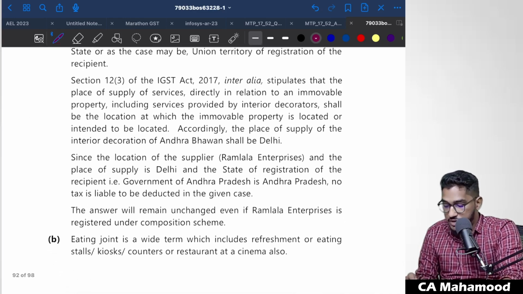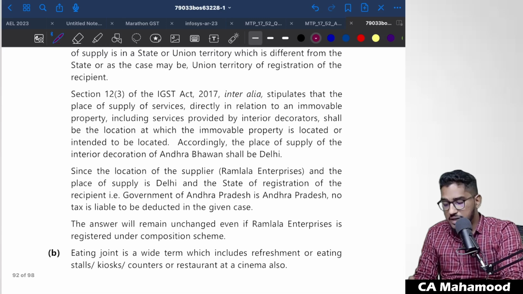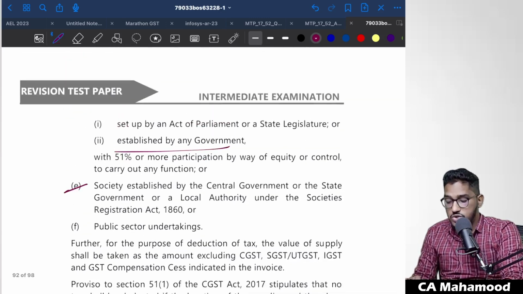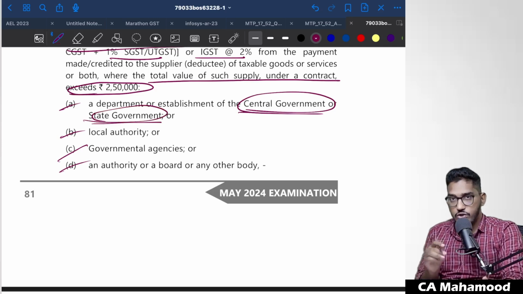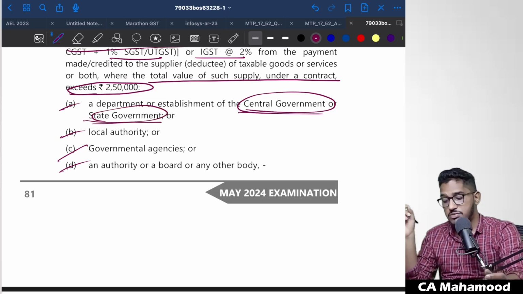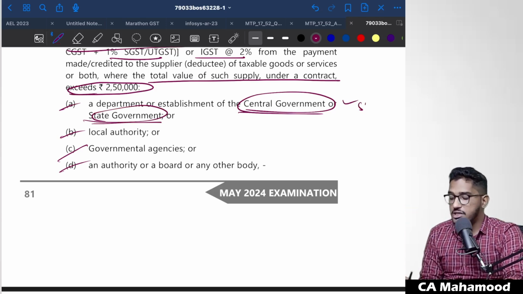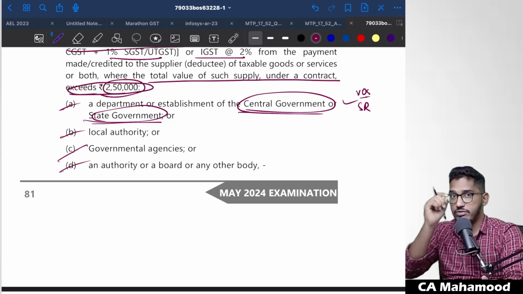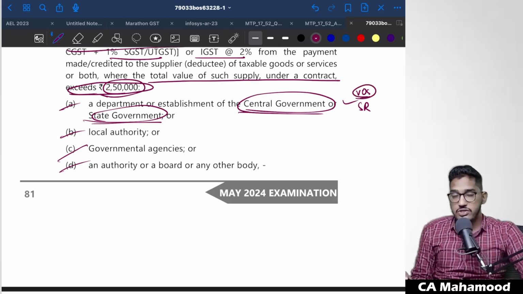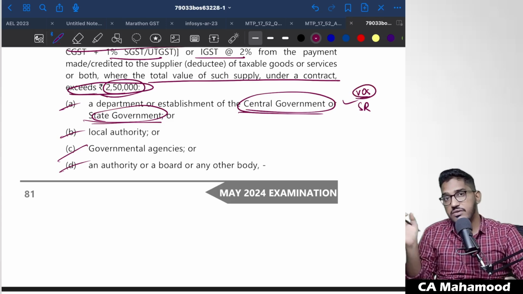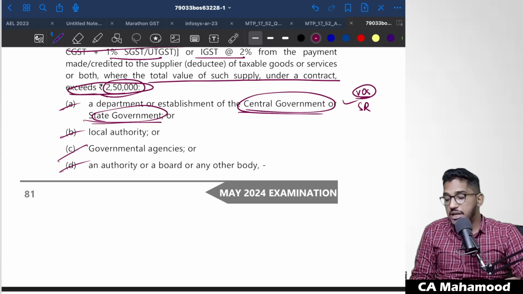If you pay close attention, here the recipient is nothing but the Government of Andhra Pradesh. So it falls under the specified recipients category. If you see here, a department or establishment of the central government or state government. You are actually providing services to the establishment of a state government. The value of supply under a contract is also more than 2,50,000. Why? Because in the question they have told the value of supply is 15,50,000, which has exceeded the limit of 2,50,000. So the recipient falls under specified recipients, and the value of supply has also exceeded 2,50,000. So generally TDS should have been deducted.